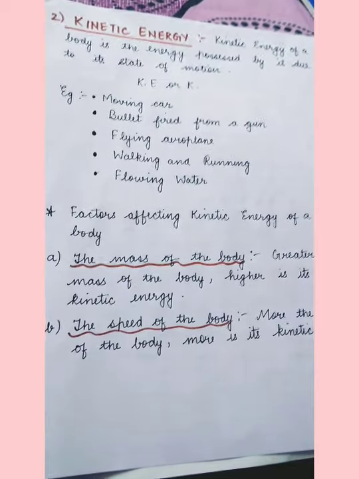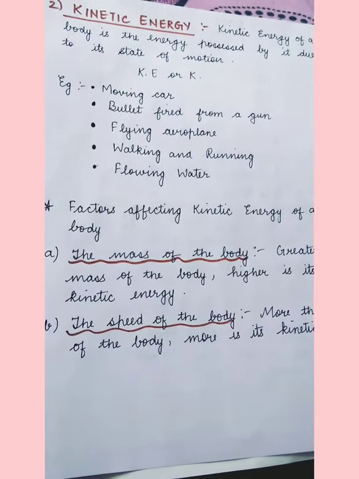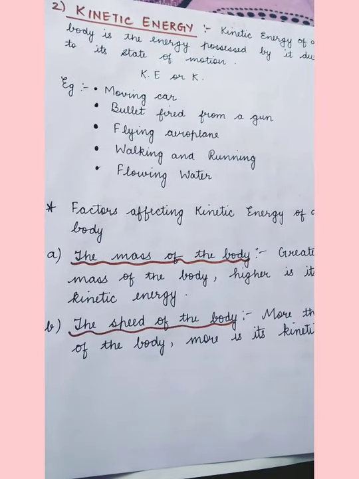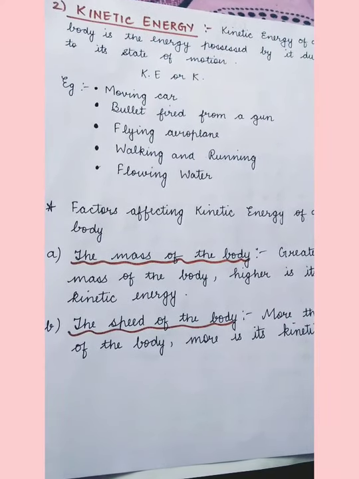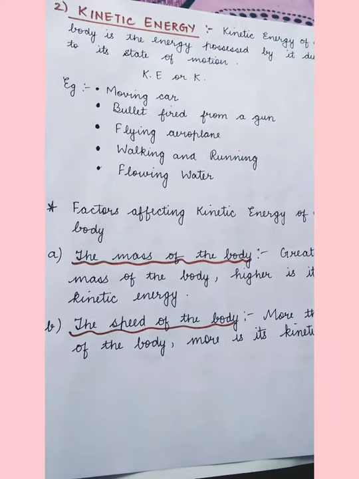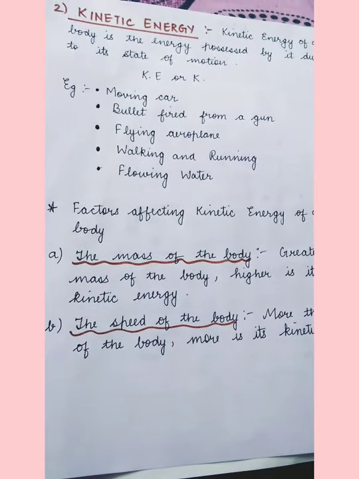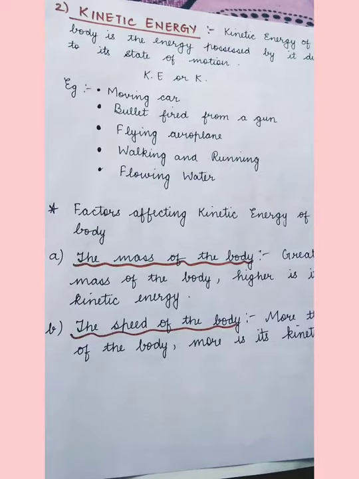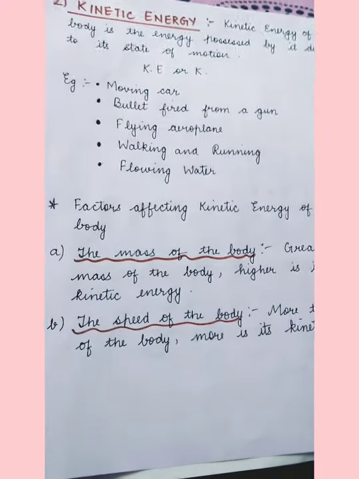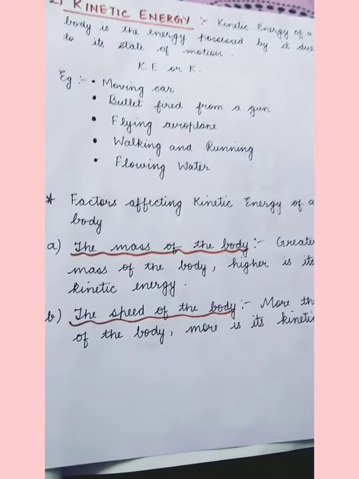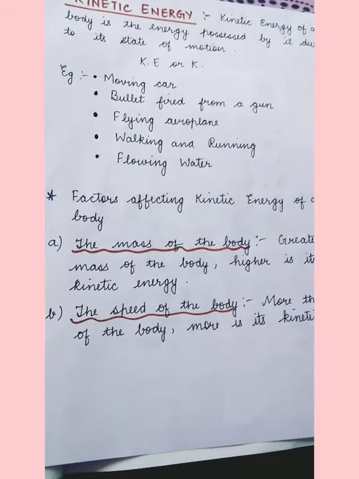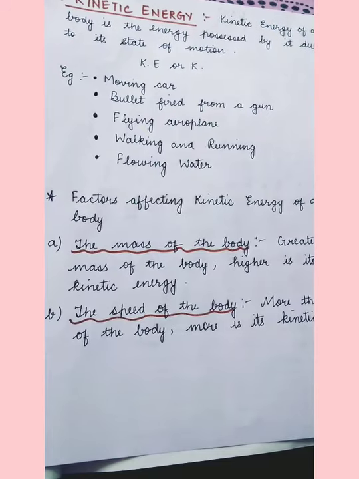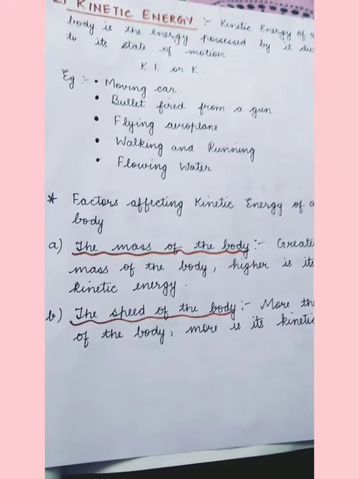Now some examples of kinetic energy. A moving car, a bullet fired from a gun, a flying aeroplane, we are walking, running, flowing water. So anything which is moving possesses some energy known as kinetic energy. Now there are some factors also which affect the kinetic energy of a body. The factors which affect kinetic energy of a body are, first of all, the mass of the body, and second is the speed of the body.